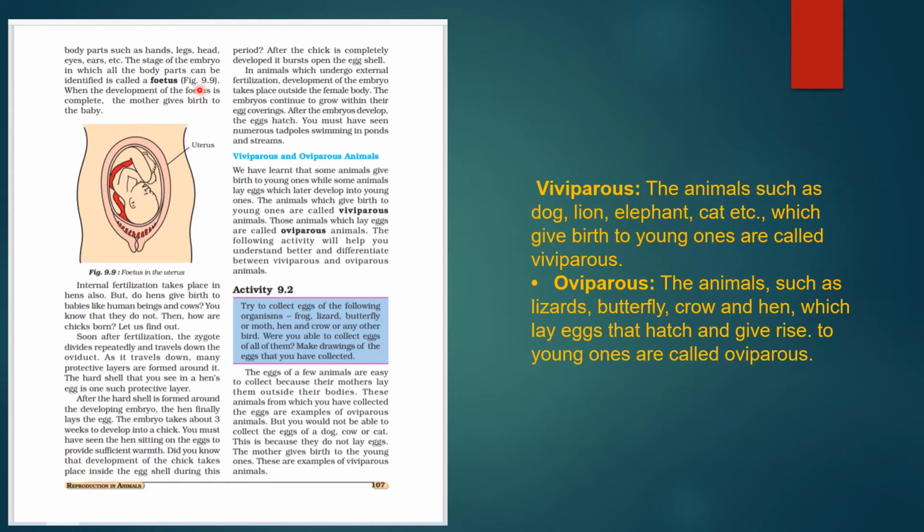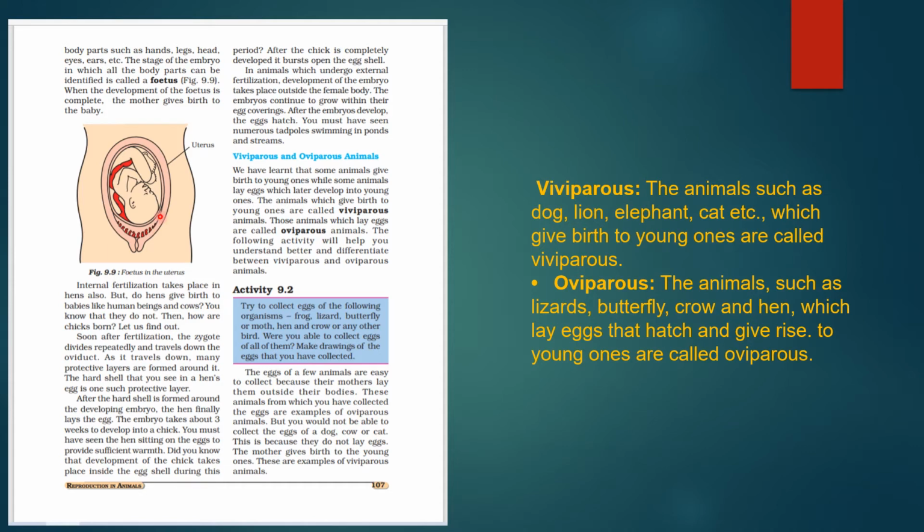The stage of the embryo in which all the body parts can be identified is called the fetus. Just see the diagram here, the fetus in the uterus is shown here. Just see the different parts, they are all visible to you: the ears, the eyes, nose, hands, legs.